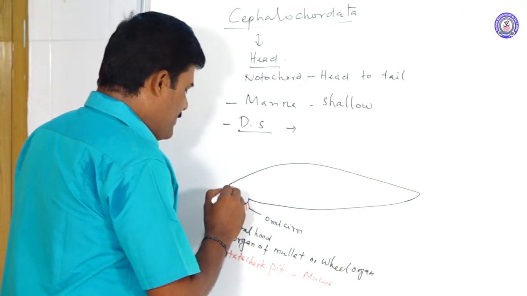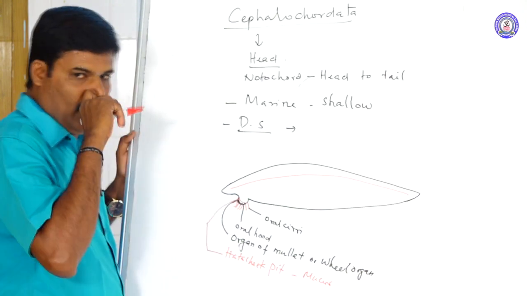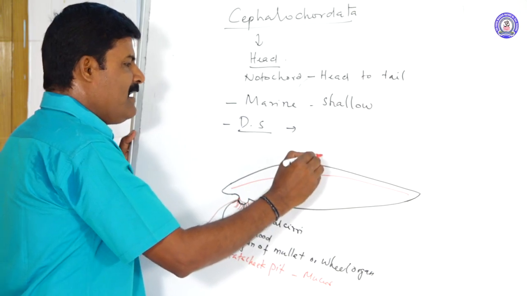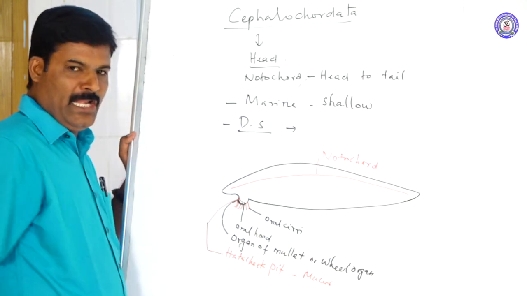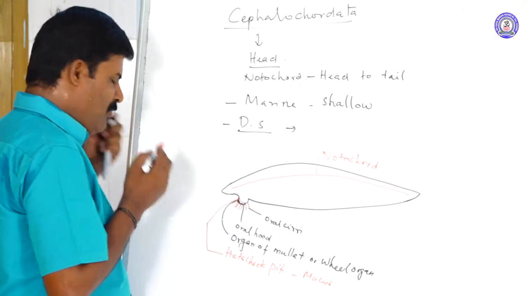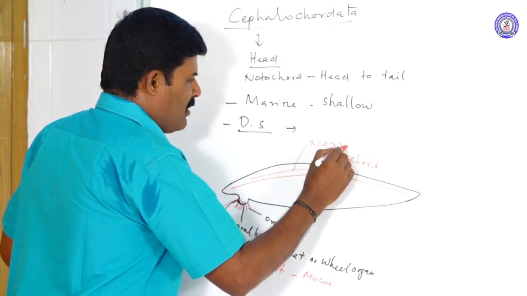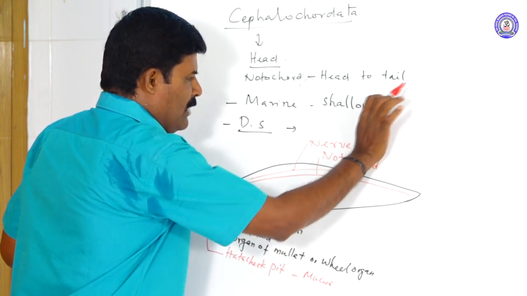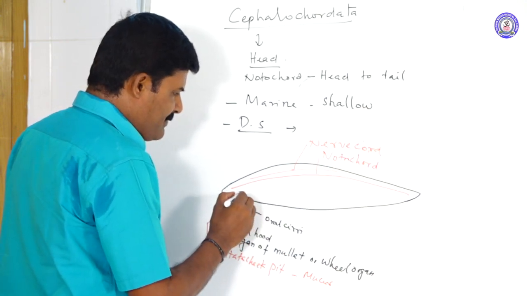The notochord is present from the head region to the tail region, continuing from the larval stage to the adult stage. Above the notochord is the nerve cord. Below it, the alimentary canal is present.